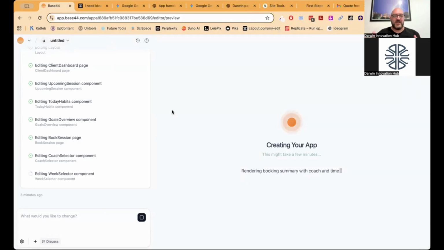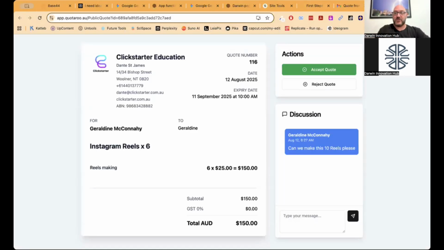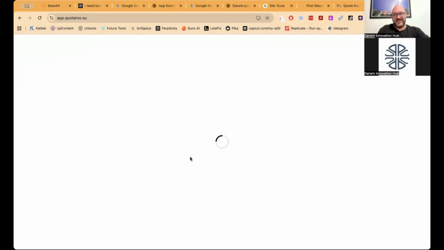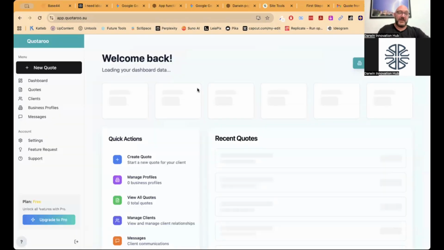But on the other hand, and this is where it becomes quite fun for you, you may now be able to sell these things. These apps can integrate with Stripe, which allows them to accept payments. So for example, in Quotaroo, if I go back to the actual app as my admin user, you can upgrade at any time within this app, and it goes through the process of taking the payments through Stripe.